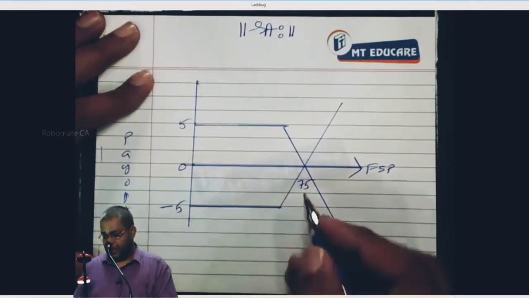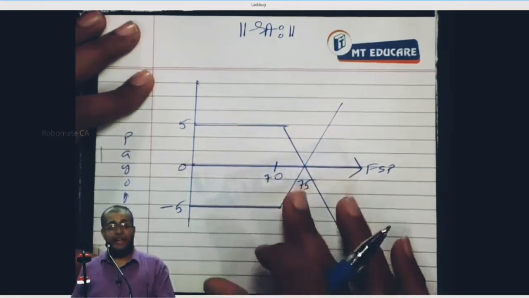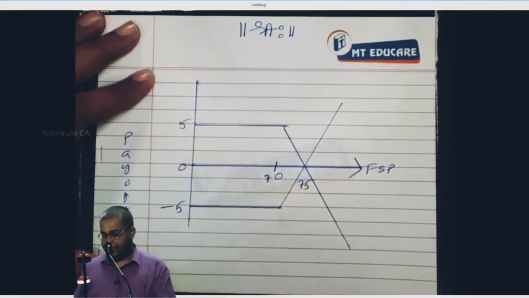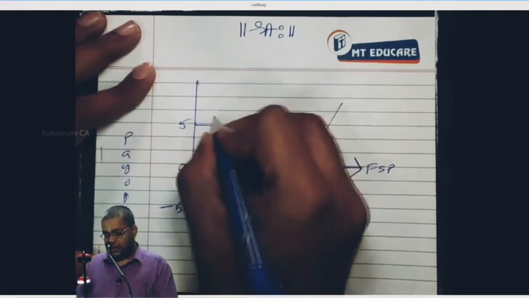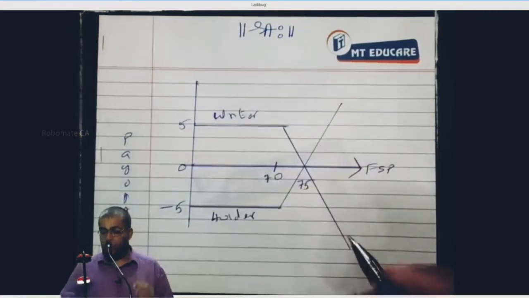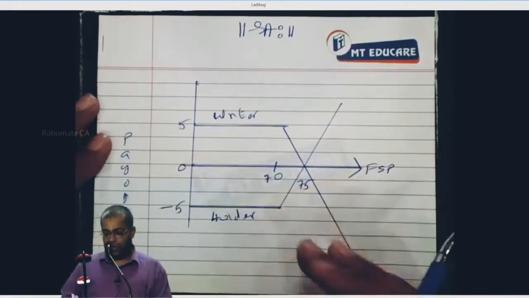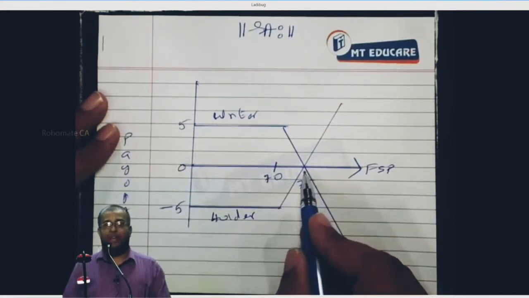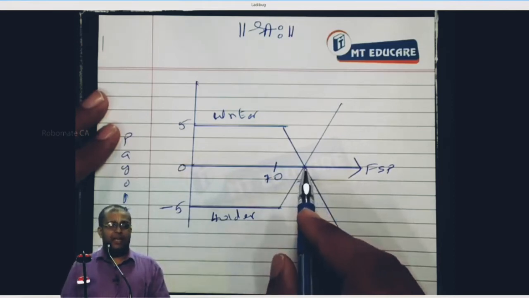And this place we can call 70. That's going to be the strike price. See, this is the payoff of a holder, and this is the payoff of a writer. A holder payoff and then a writer payoff. Let's take the holder. The holder will have 0 payoff when the share price is how much? 75. At 75, the value of the option just recovers the premium.